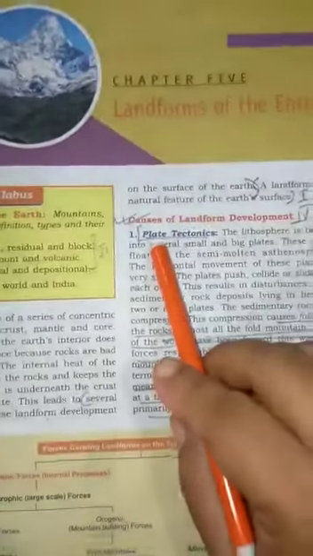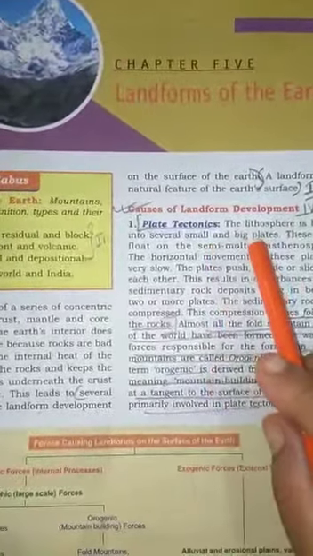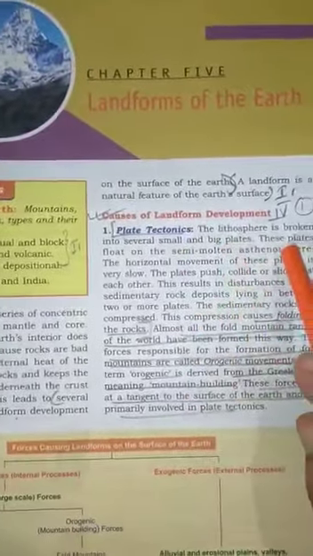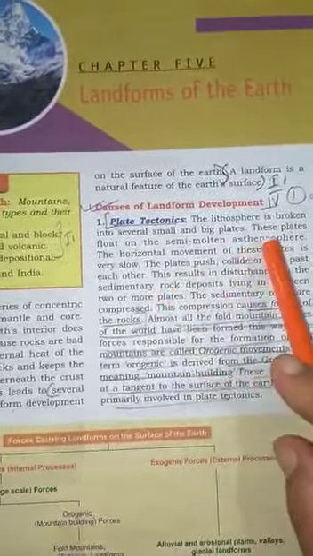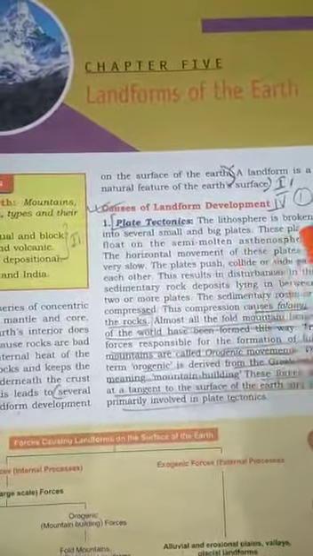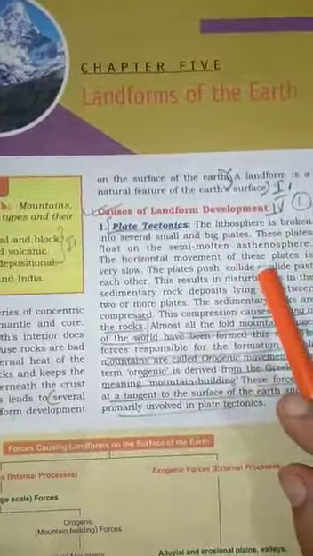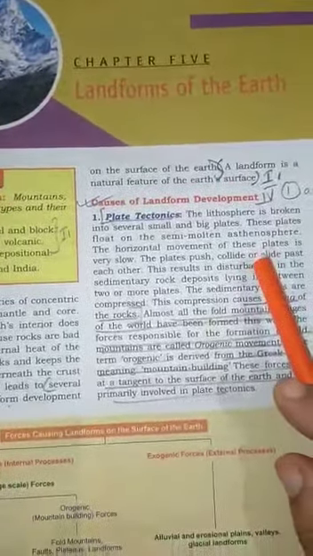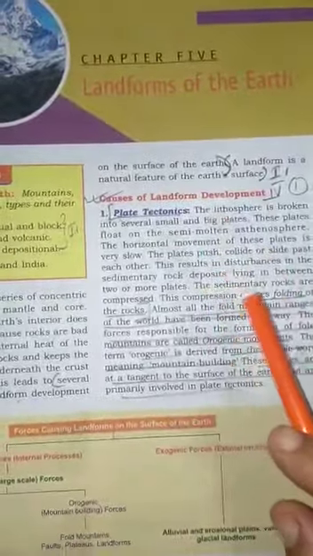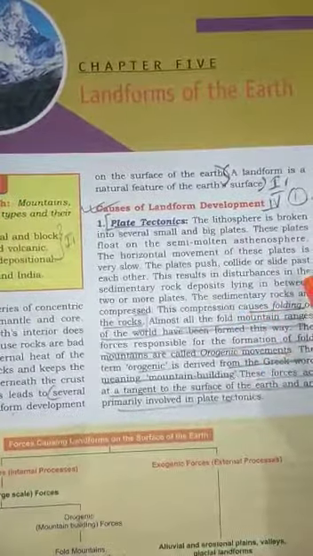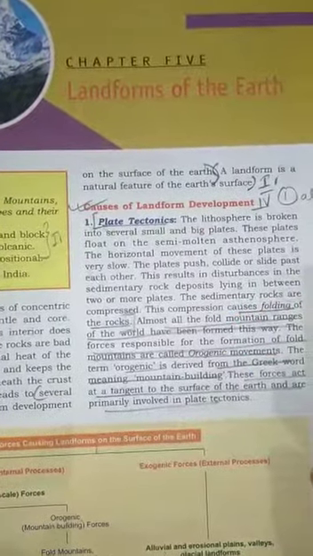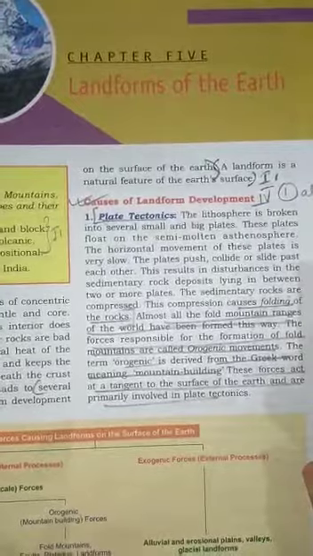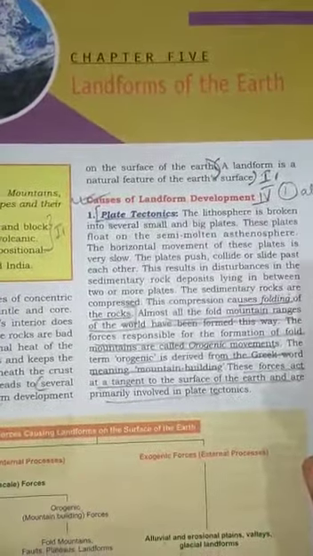As you can see, the first one is plate tectonics. Plate tectonics means that the lithosphere is broken into several small and big plates. These are in a semi-molten state in the asthenosphere, which is a part of the structure of the earth. Inside the earth, the horizontal movement of the plates is very slow, and thus results in disturbance in the sedimentary rock deposits which are lying below the plates.